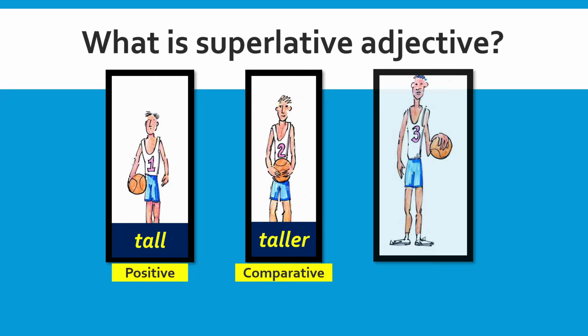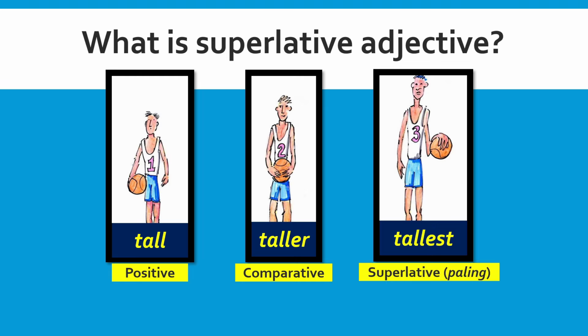However, if there is a third basketball player and we can see that he has the highest degree of height among the three players, then the superlative adjective is used, and the superlative adjective here is tallest. So, in other words, superlative in BM means paling.